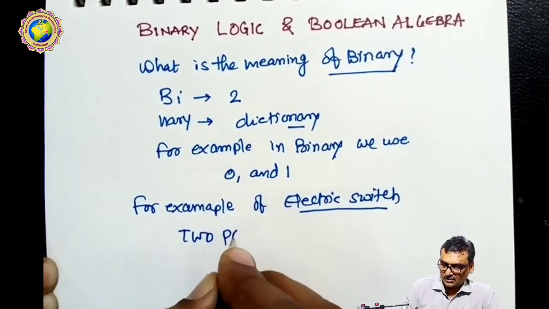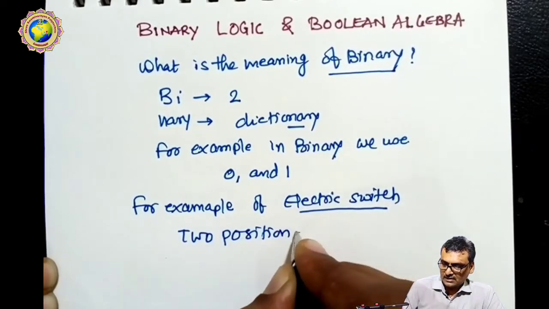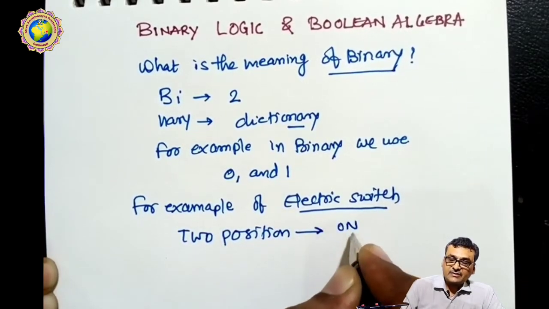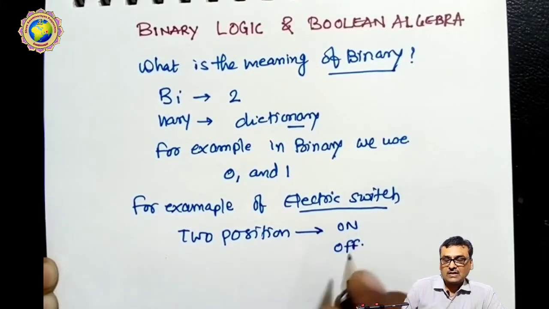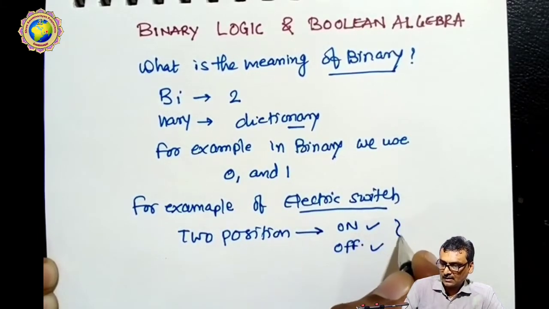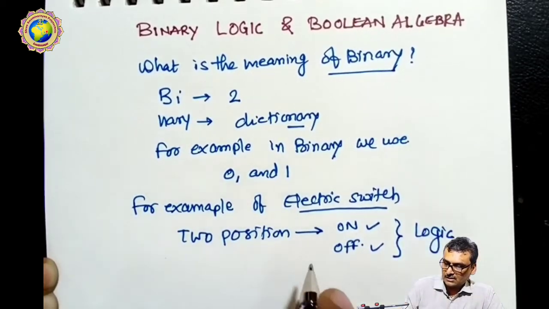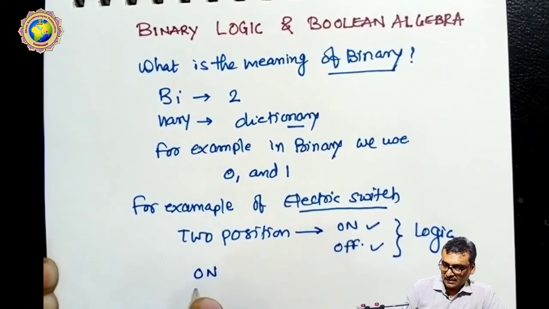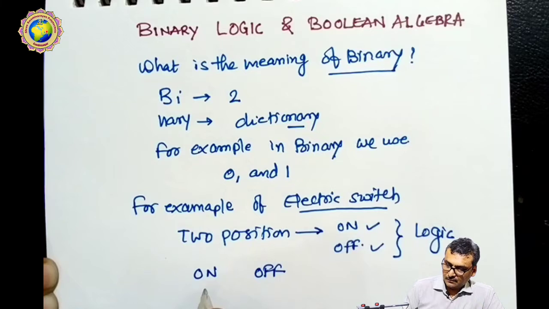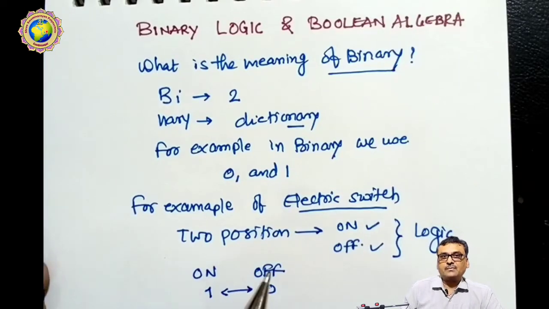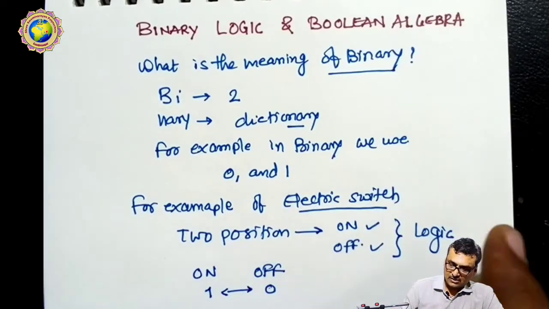A switch has two positions: either the switch is on or the switch is off. These on and off conditions are given in terms of logic. We define on as one logic and off as the second logic, maybe 1 and 0. This will be converted into binary numbers. These are the main purpose of binary logic, to understand the logic system.